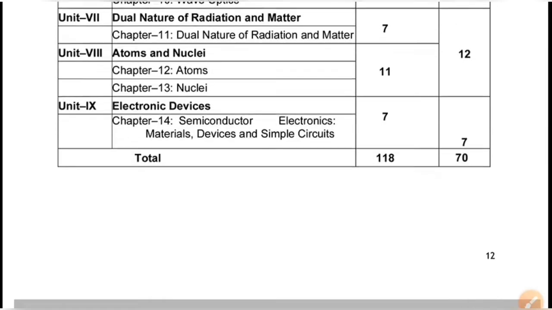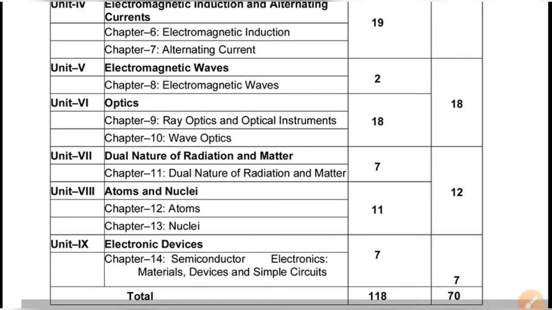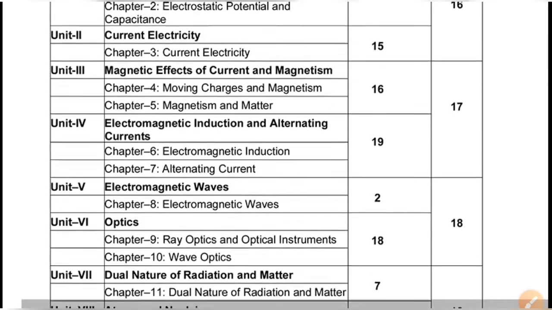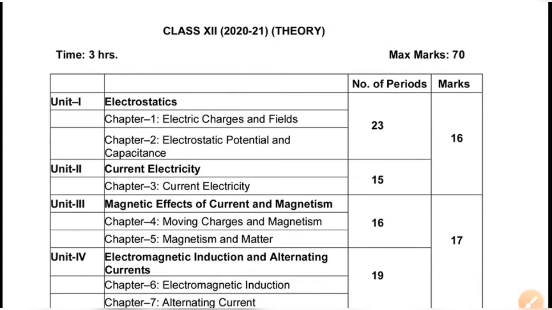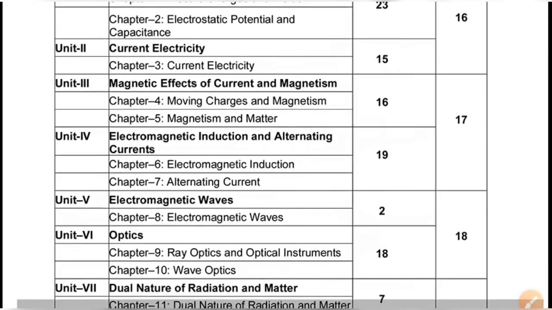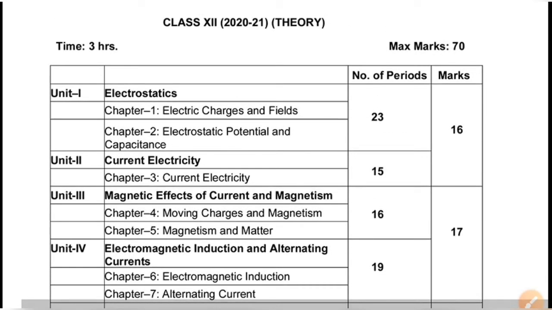Previously we had 150 theory periods of planning and 60 periods of practicals. Now it is reduced to 118 from the 150, and the practicals from 60 periods are reduced to 32. So totally 30 percentage, including practical and theory, the syllabus has been reduced. Comparing to the theory only, maybe 20 percentage is reduced. Very few, less important topics are reduced in the theory part.